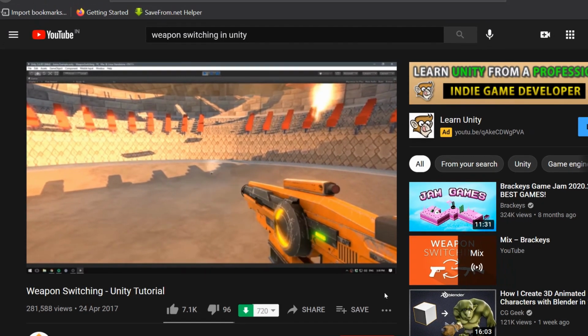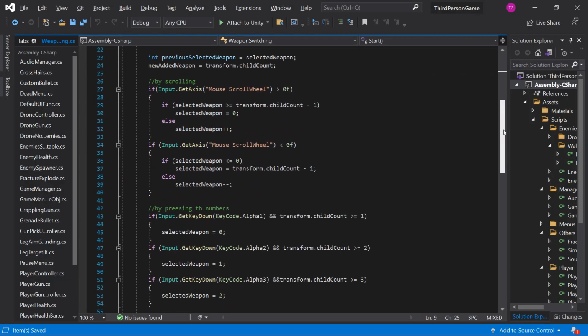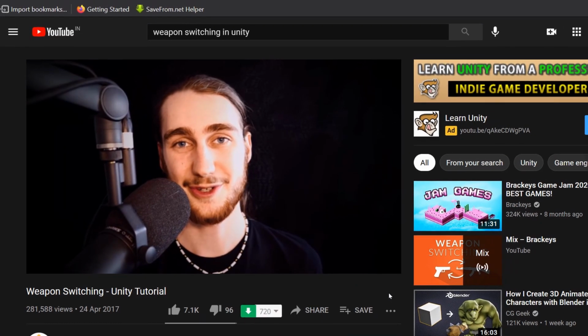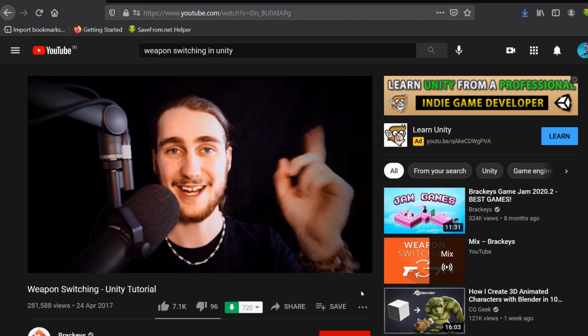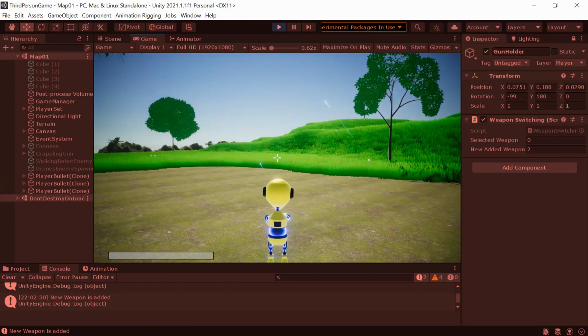Then I made a weapon switching. For this, I used Brackeys' weapon switching tutorial and tweaked a few things to adjust it to my game. If you wanna watch Brackeys' tutorial, I will provide a link in the video description. By scrolling the mouse wheel, you can switch weapons.